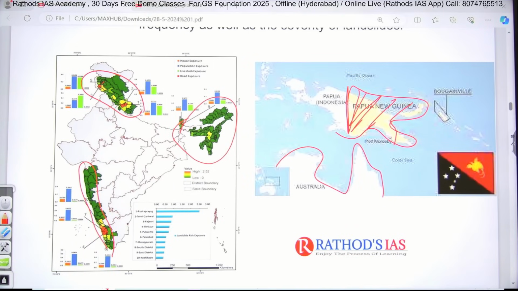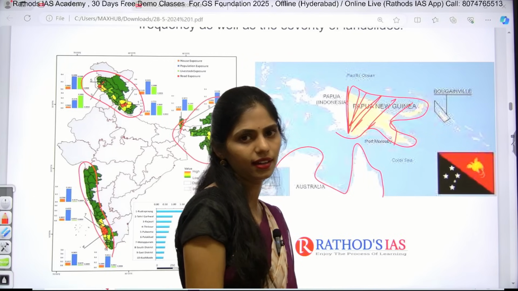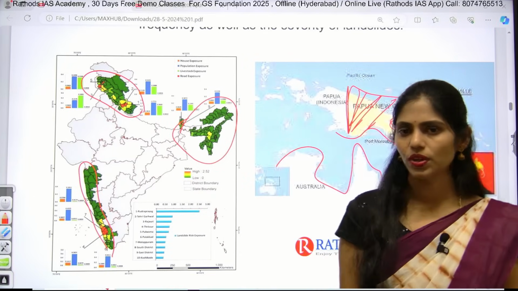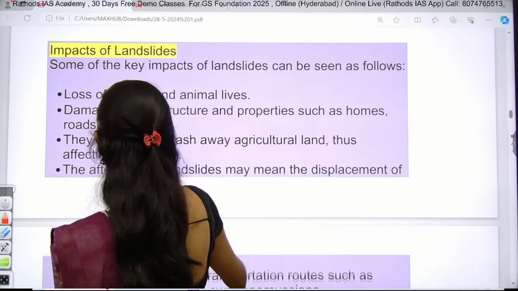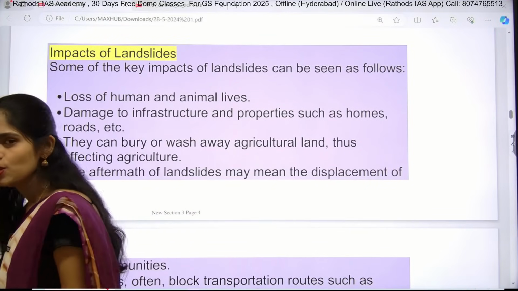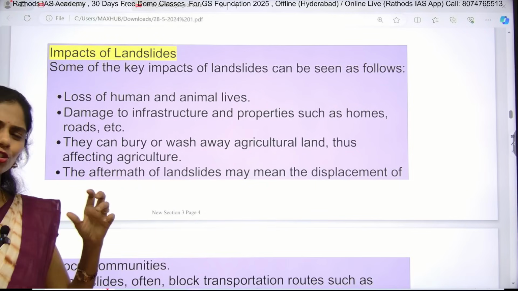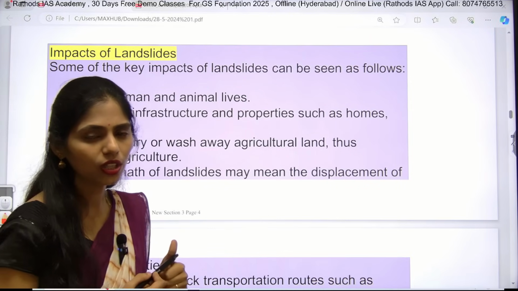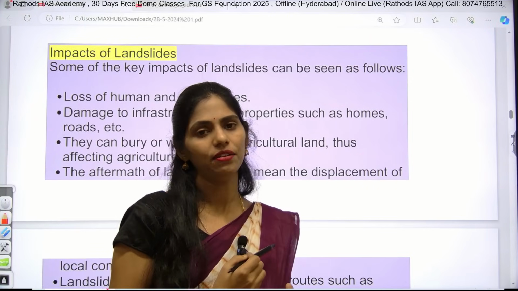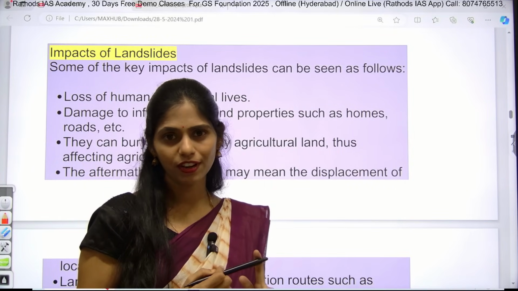So these are the areas which are very much susceptible to landslides in India. Clear? So this is very important. And now let us see what will be the impact. After seeing that image, you might have created some picture regarding what the impact will be. The title itself is saying that 2000 people were buried alive. That means there is loss of property and loss of life.